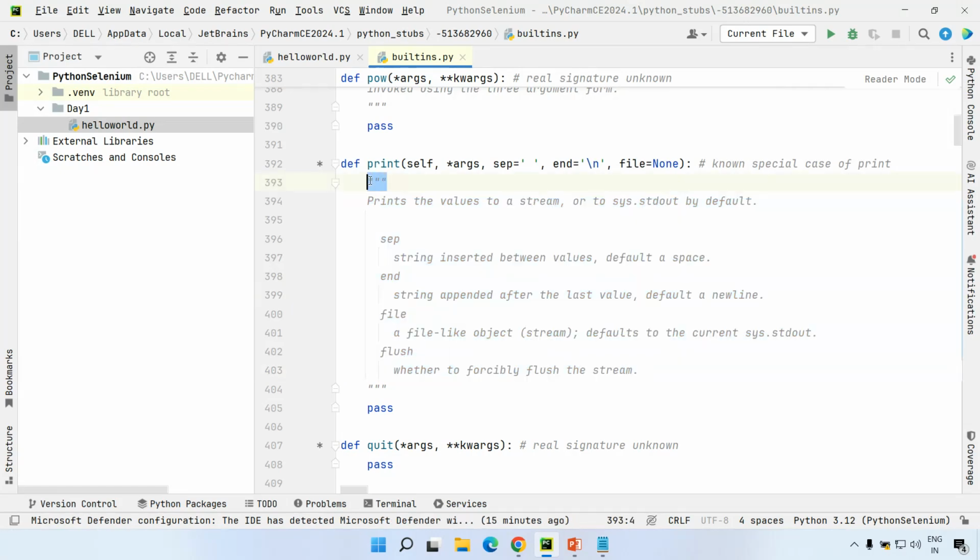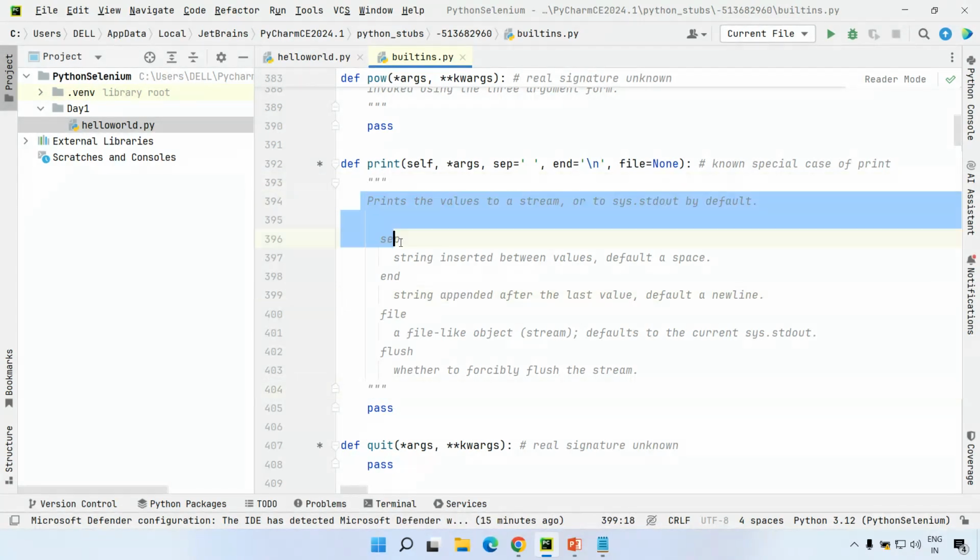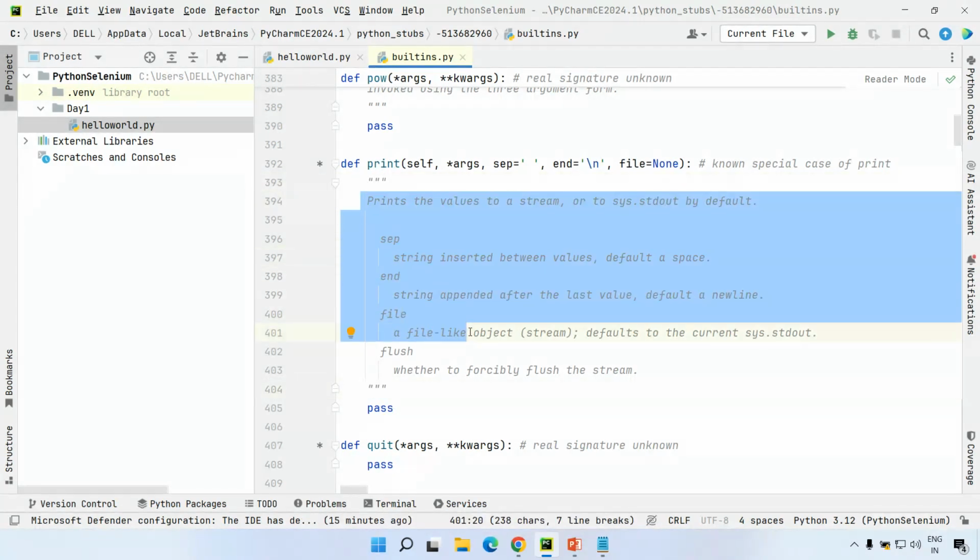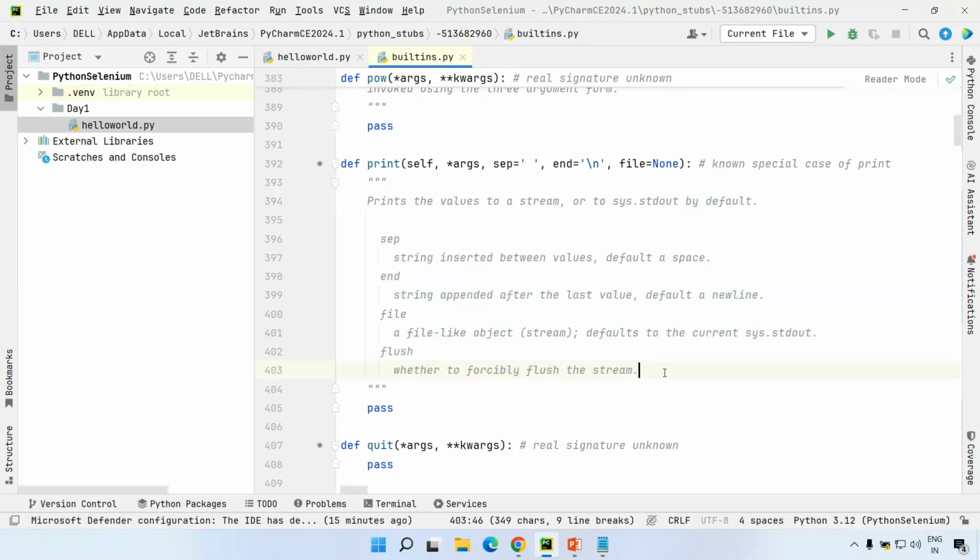You can see it here inside triple double quotes: first quote, second quote, third quote. In between triple double quotes, you are specifying the comments.